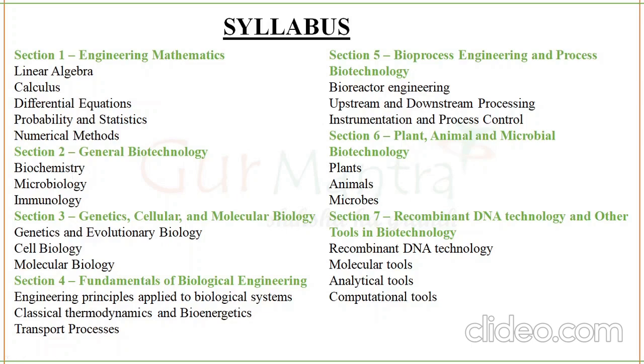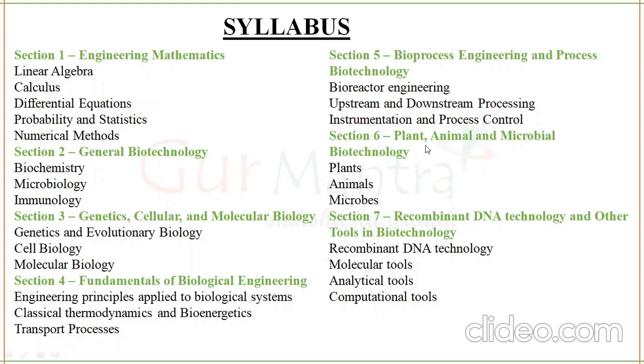Anywhere you go for your PhD, you go for your job, biotechnology companies, all these concepts are very important because they are the basics and basics have to be clear. No matter what, basics have to be clear. Next is fundamentals of biological engineering, where you have engineering principles applied to biological systems, classical thermodynamics and bioenergetics, transport processes. Then section 5 is bioprocess engineering and process biotechnology, bioreactor engineering, upstream downstream processing, instrumentation, process control.